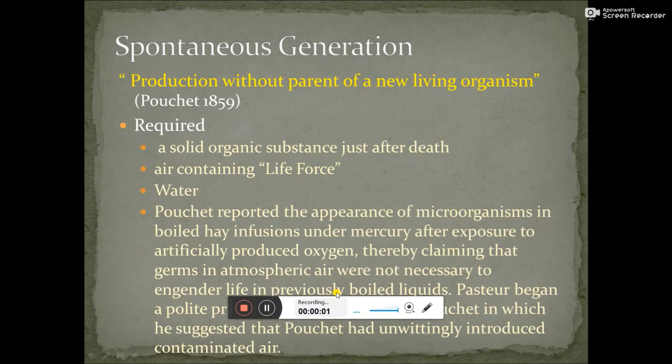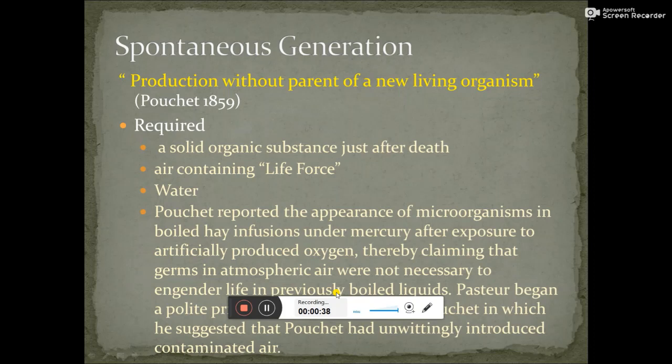Then finally, we have another scientist who spoke about the spontaneous generation theory. He said that production of a new living organism without a parent was possible, and this was Pouchet in 1859. He said that for a new living organism, a solid organic substance just after death was needed, some life force was needed, and water was also needed.